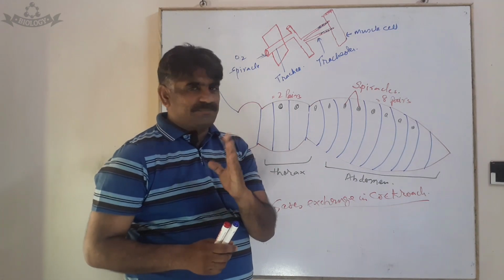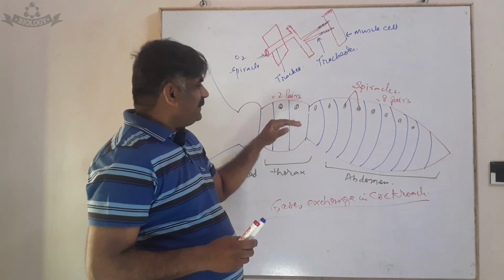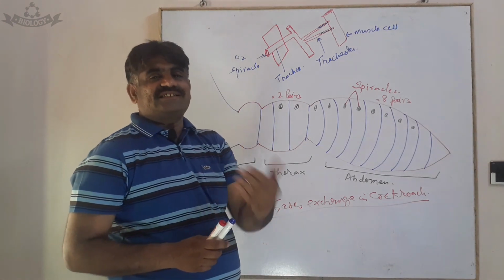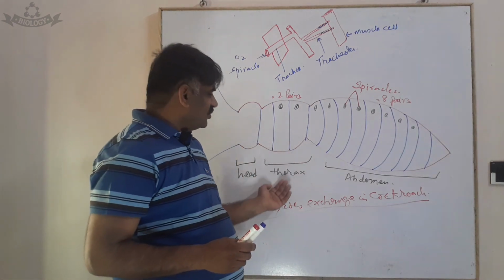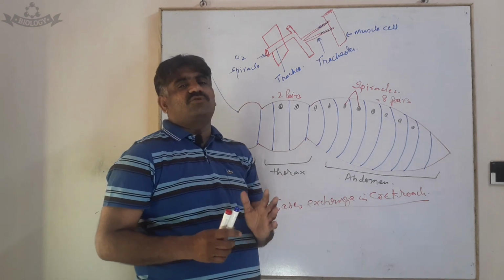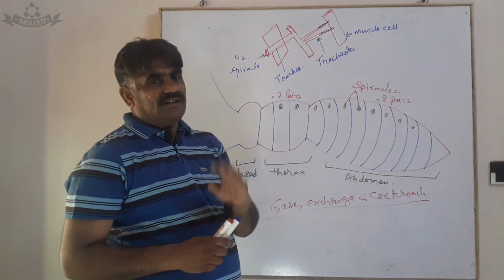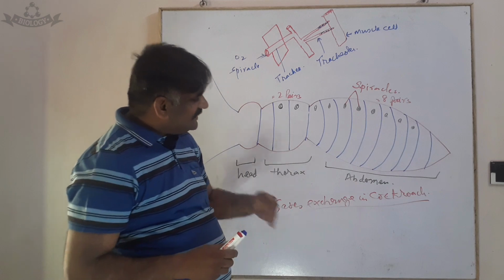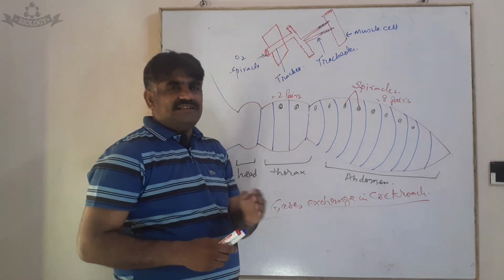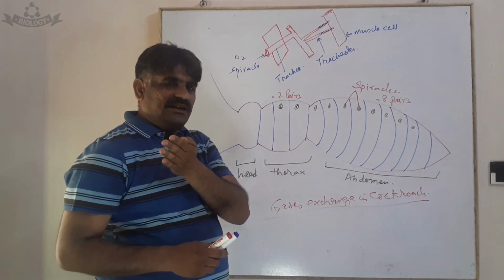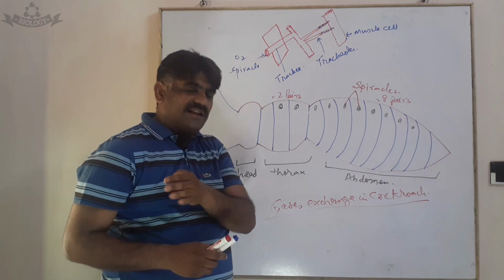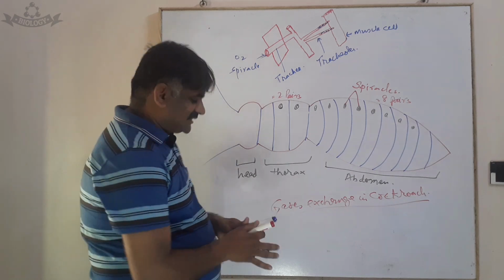In total, there are 10 pairs of external openings in the thorax and abdomen of the cockroach, through which oxygen enters.